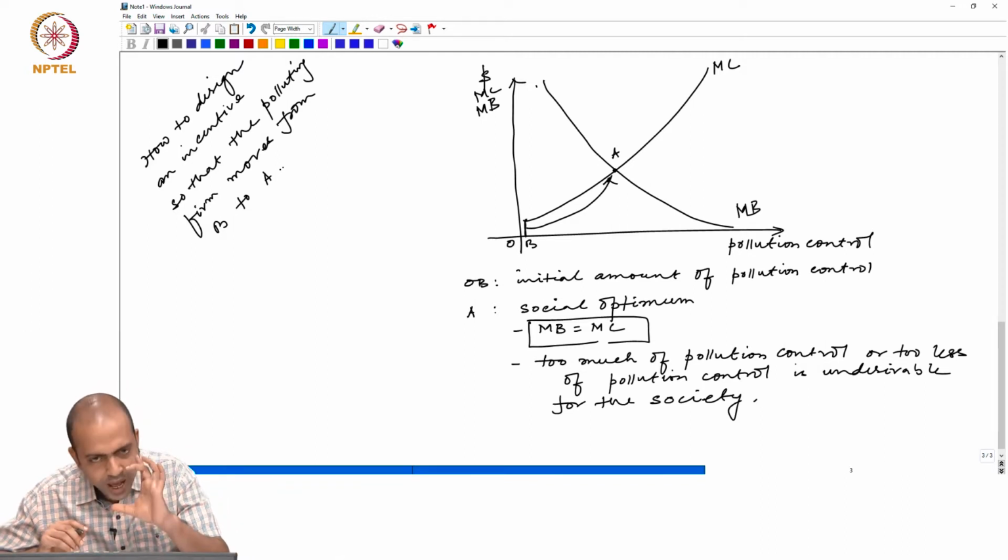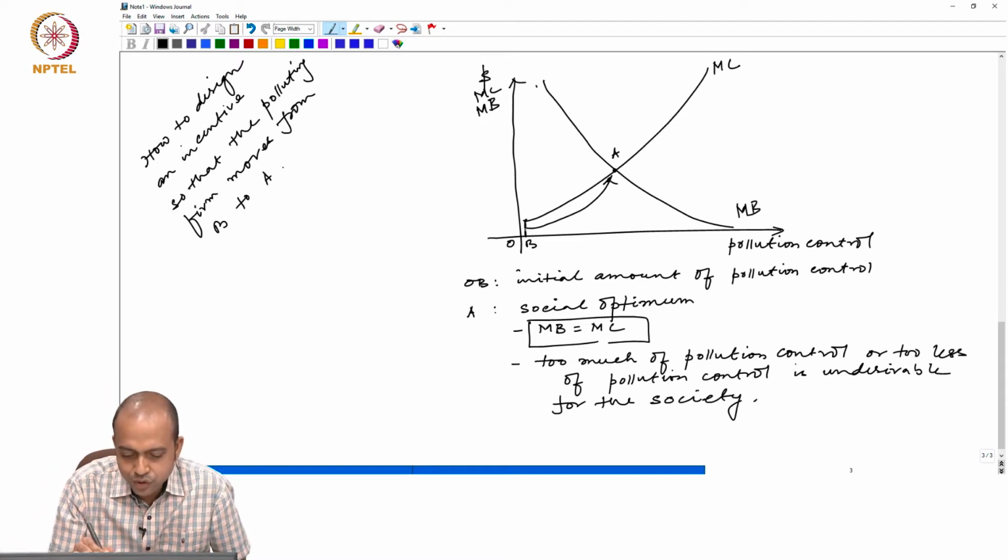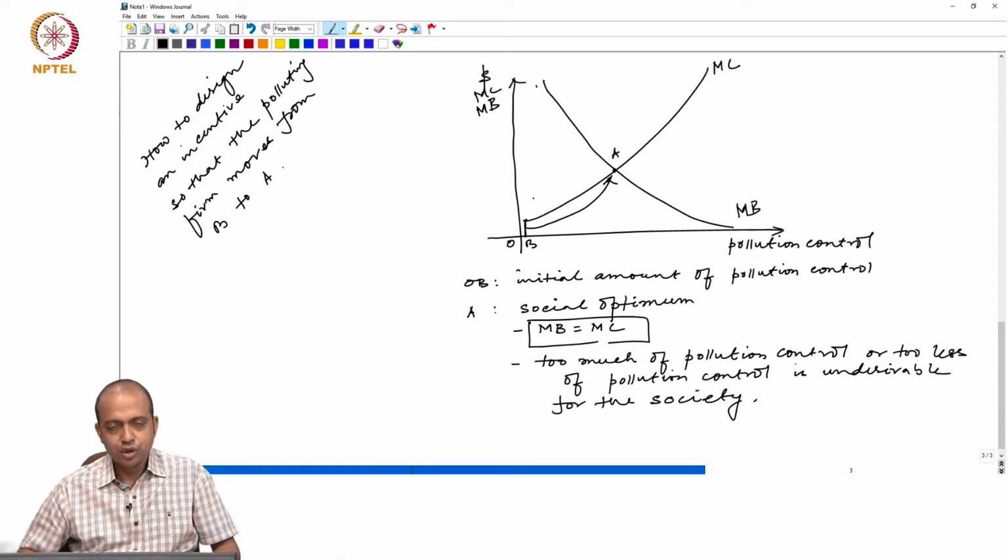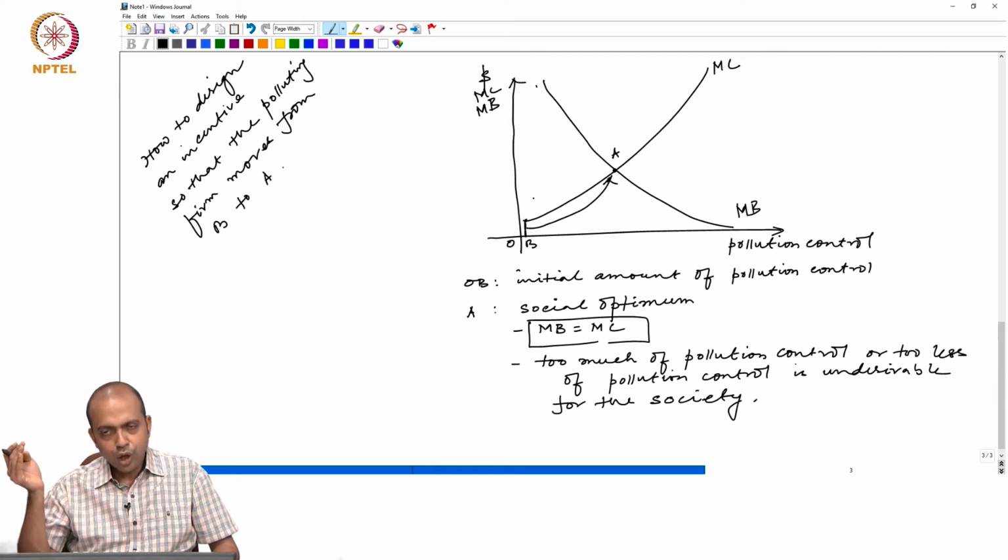Right? Now the idea is simple. When the firm is operating at B at a very low level of pollution control, that means the firm is thinking avoiding pollution control is very cheap. That means there is no cost the firm is paying for not controlling the pollution. Right? In absence of any incentive,